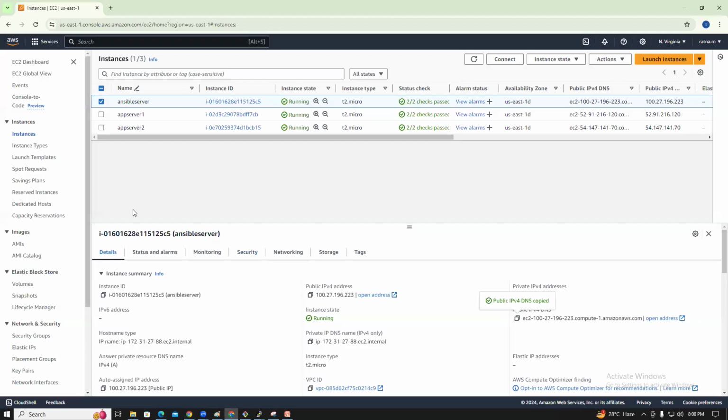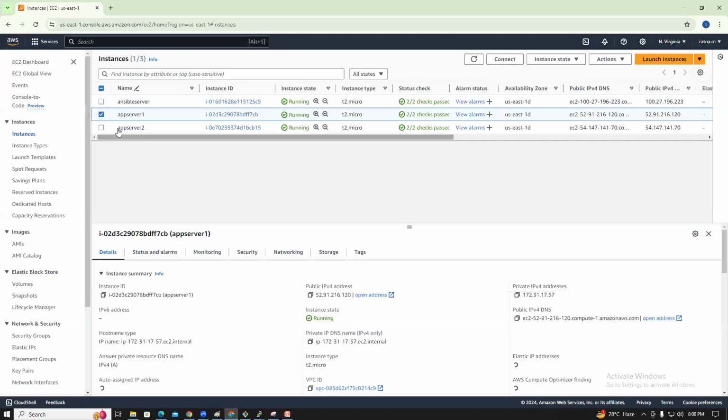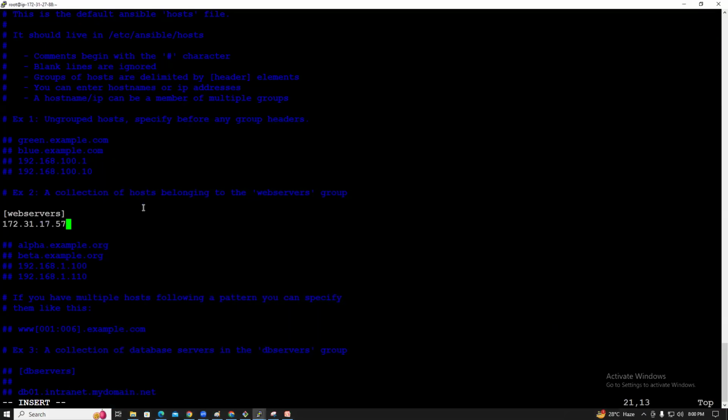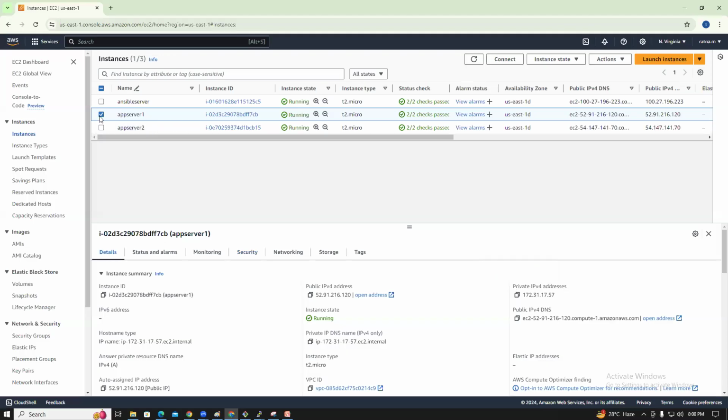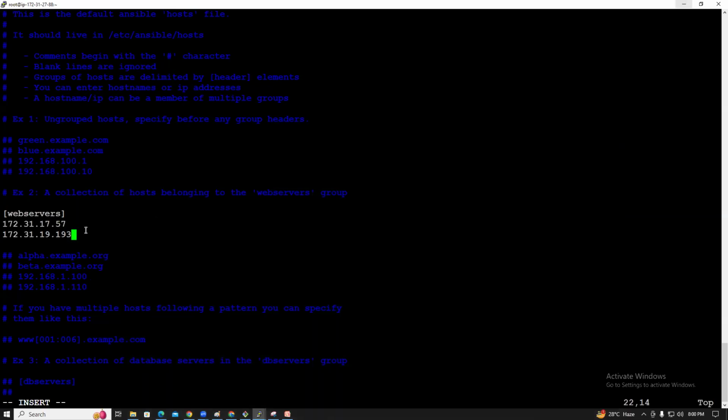App server 1, sorry, 172. So this is the 172 dot. Next, what is app server 2? This is the app server 2. Right, guys? Done.